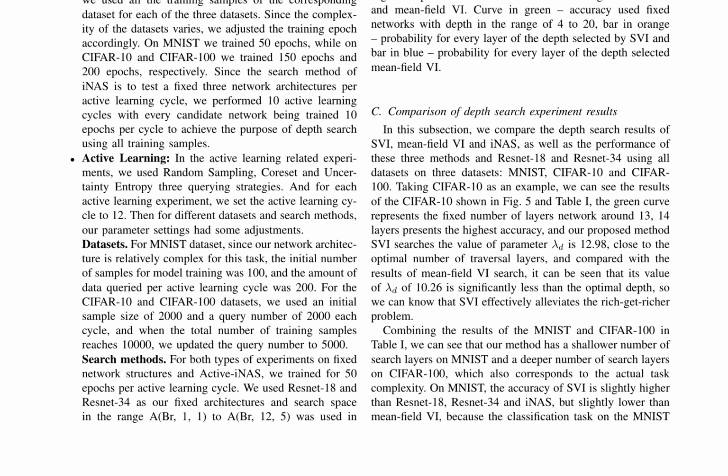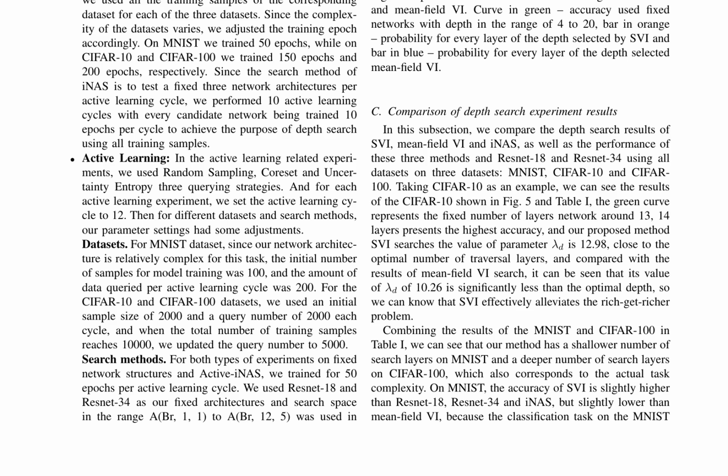The search methods include fixed network structures, active INAS, and active SNDS. The authors train for 50 epochs per active learning cycle and use ResNet 18 and ResNet 34 as fixed architectures. For active INAS, the search space is in the range of A_bridge_1_1 to A_bridge_12_5. The results of the depth search experiments on CIFAR10 are presented in Figure 5, which shows the accuracy and probability of each layer selected by SVI and mean field VI.